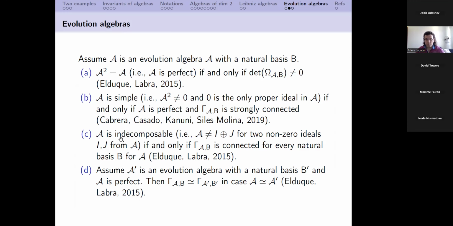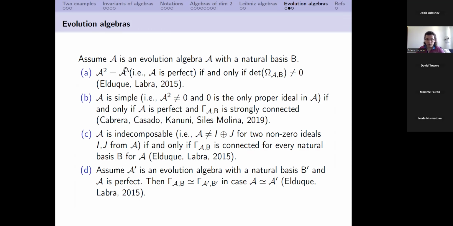Another fact: the algebra is indecomposable, and the definition is written here, if and only if the graph is connected for every natural basis. And finally, property D shows that in the case of a perfect algebra, this graph is unique.